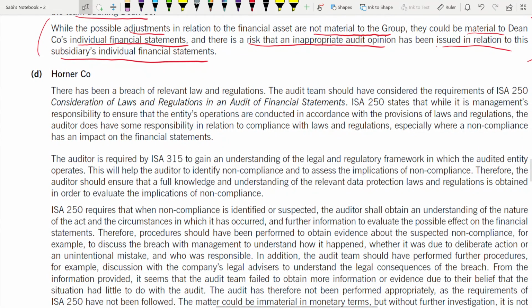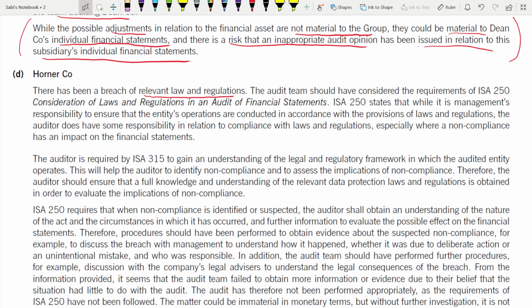So if you see, for D, answers will be lengthy because there are so many issues. First of all, they made an incorrect conclusion that no work is required. It is not in the scope of the audit, all those things. Okay, number one, there has been a breach of relevant laws and regulations. It's very easy to identify. Such things are very easy.